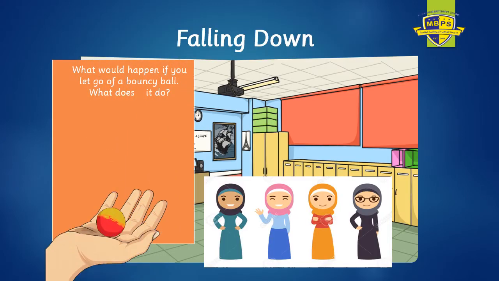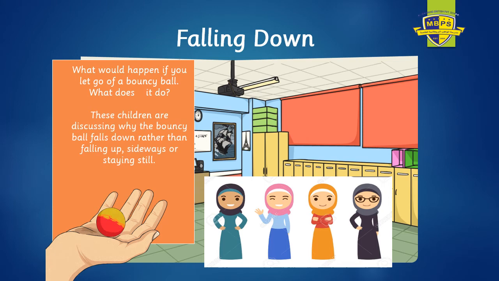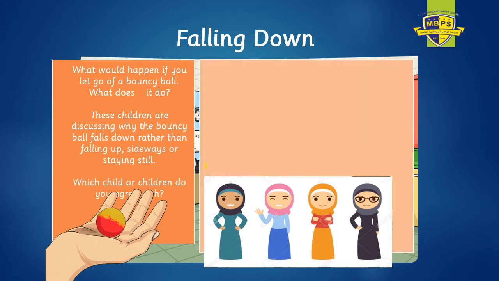I want to ask you, what would happen if we let go of the ball? What does it do? These children are also discussing why the ball falls down rather than falling sideways or up or staying still. Which child or children do you agree with?